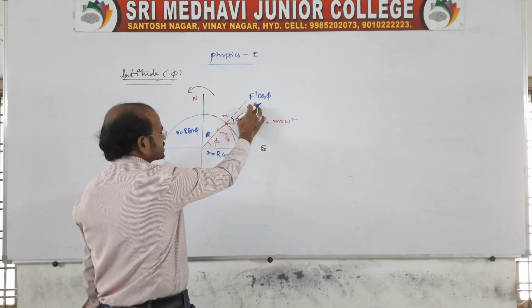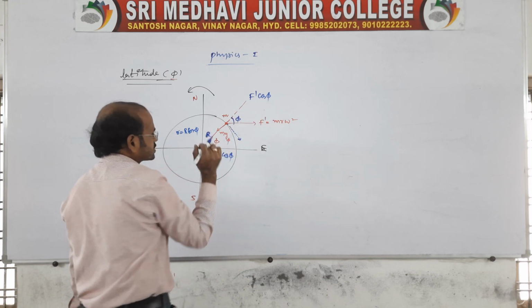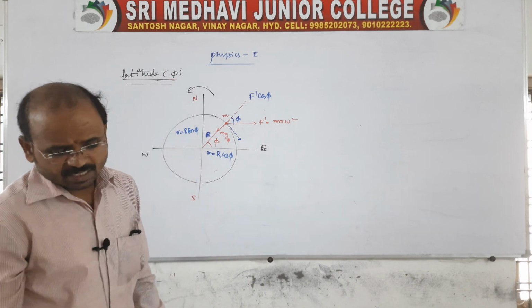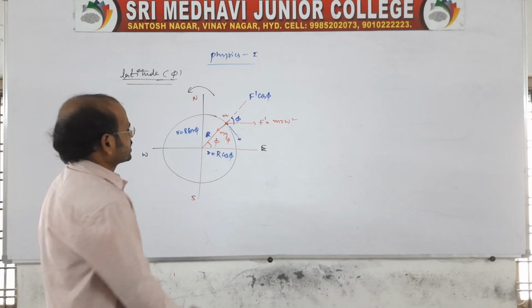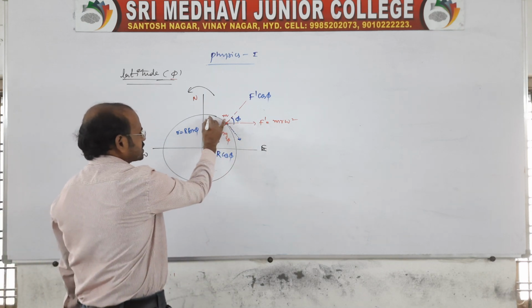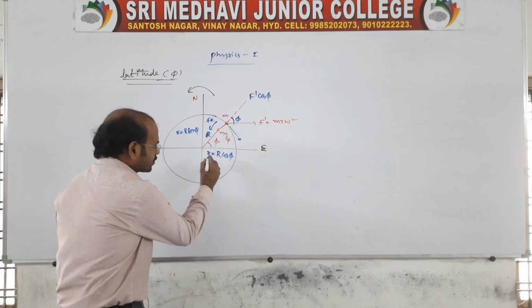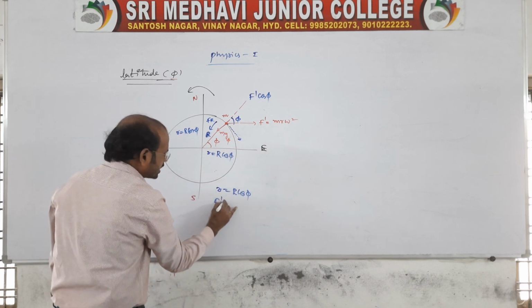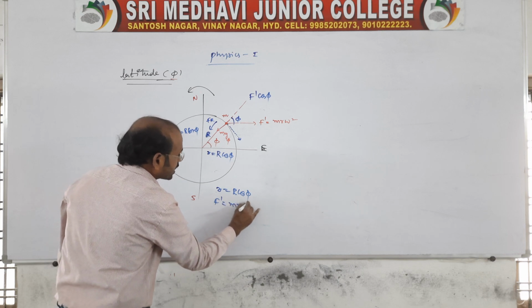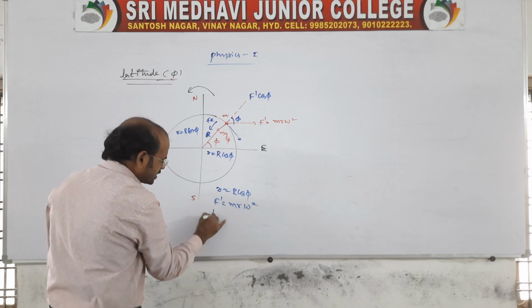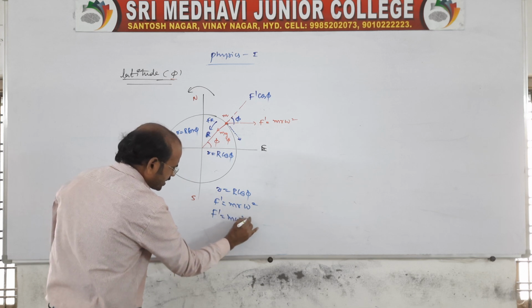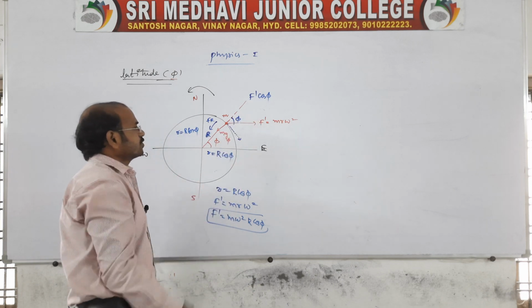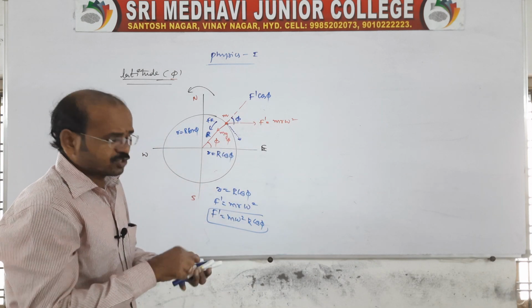And f cos phi is balanced by the mg phi. That phi in the sense is latitude. So there will be a resultant acting, of course, towards the earth center. So that you say Fr is the resultant. So now you write small r is equal to R cos phi, but f dash we know is m r omega square. Small r will be m omega square capital R into cos phi. This is the centrifugal force, divided into two components.